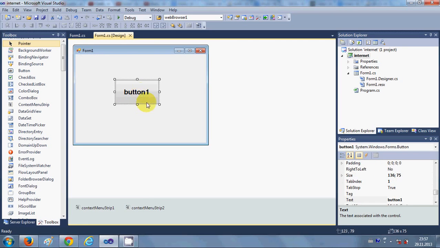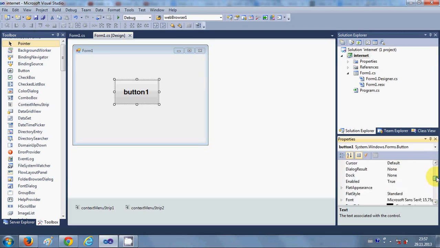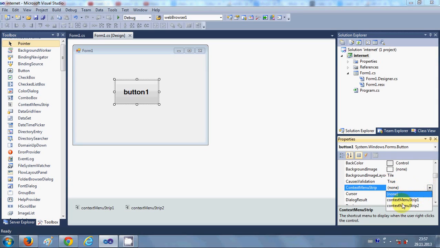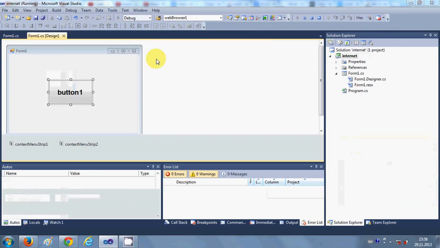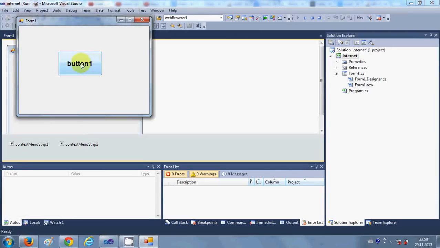So just select your button1, go to the properties here and search for ContextMenuStrip and select contextMenuStrip2, because this is the one we designed for this button.